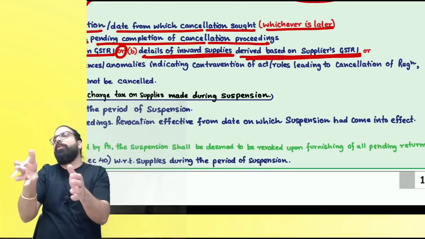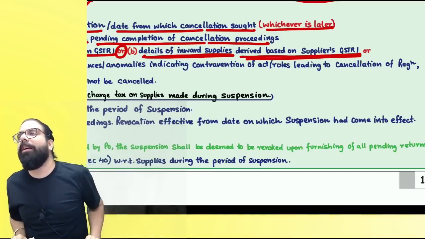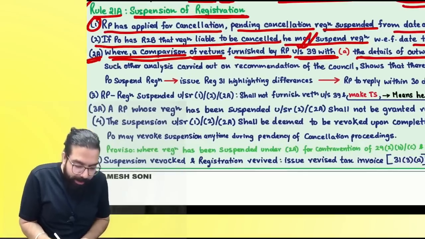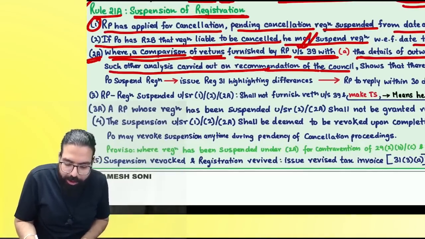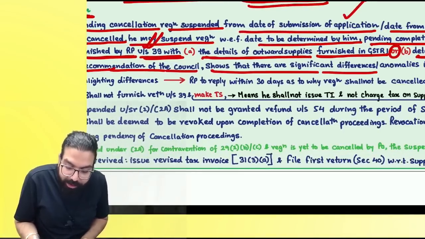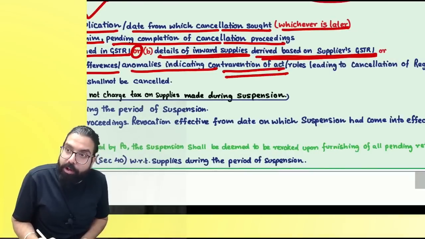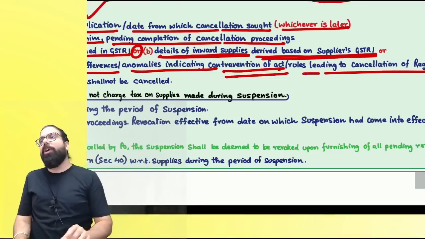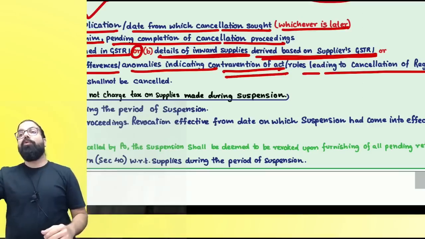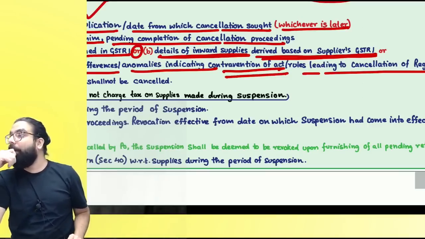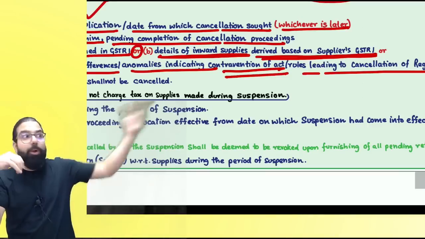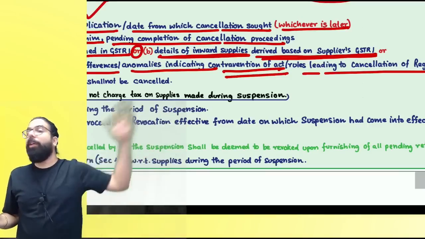So they are telling that your 2A, 2B will go ahead and be compared with your GSTR 3B, or such other analysis carried out on the recommendation of the Council shows that there are significant differences and anomalies, indicating a contravention of the Act or rules leading to cancellation of registration. Might be you are showing in GSTR 3B only 1 lakh sale, paying 18,000 tax, but actually you passed on the credit. How much? 18 lakh rupees of credit.